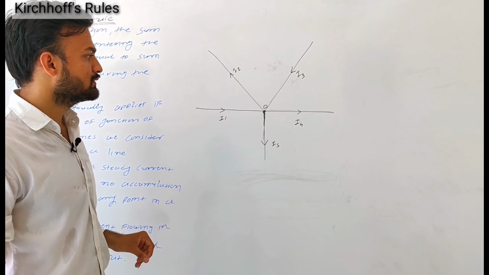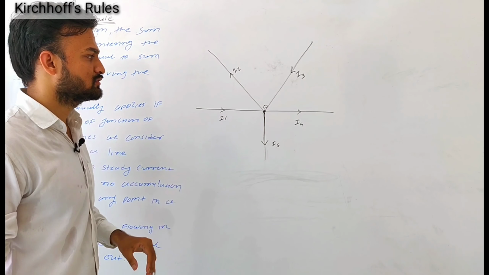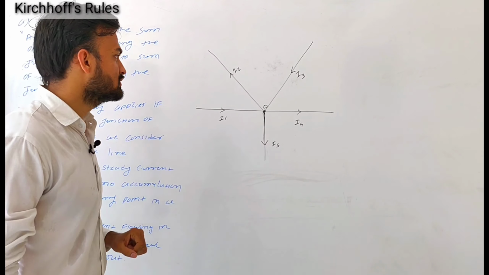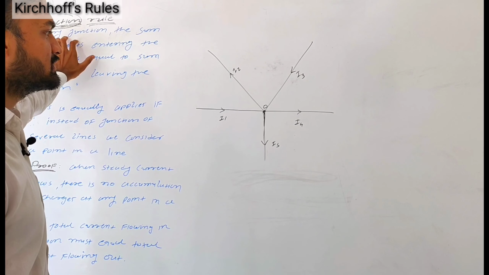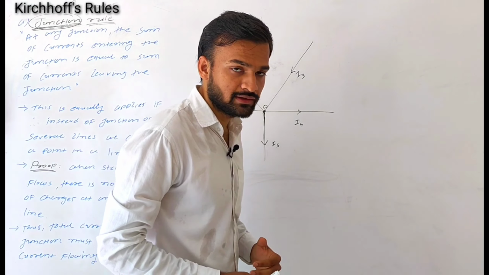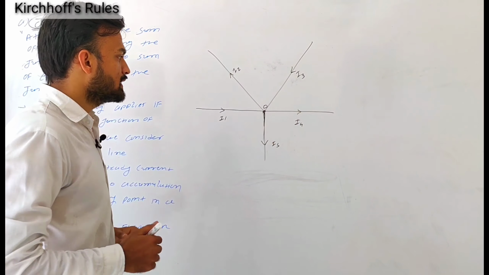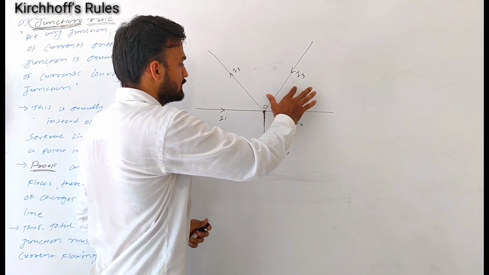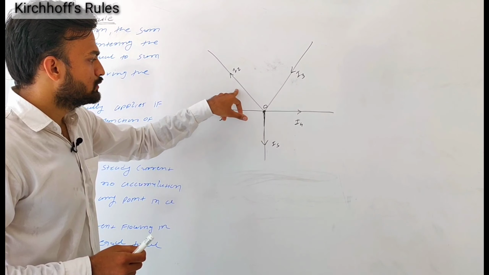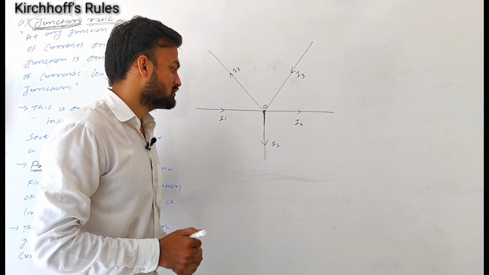In this figure you can see that at this point O, more than two branches are meeting each other, so we can say point O is a junction. The junction rule says that at any junction the sum of currents entering the junction is equal to the sum of currents leaving the junction. In this figure, I1 and I3 are the currents entering this junction, and I2, I4 and I5 are the currents leaving the junction.